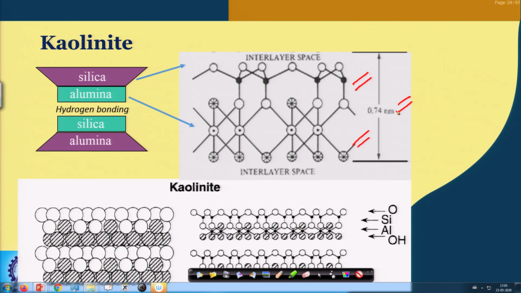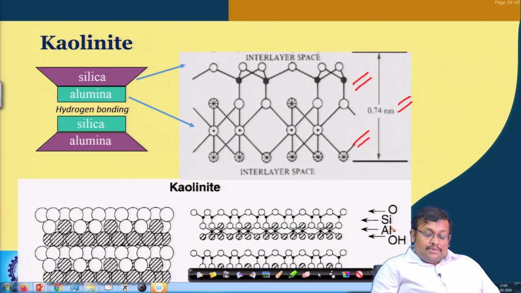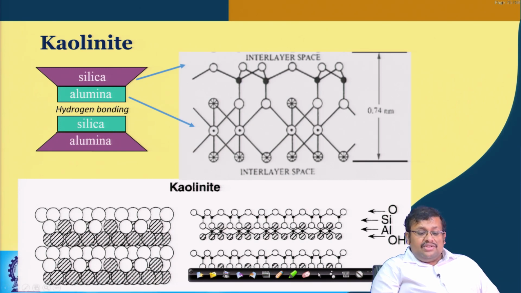You can see that due to the absence of isomorphous substitution, there is no permanent charge development. Only a very low CEC can be seen, around 2 centimole charge per kg, when there is some impurity. When there is an impurity, we can see some charge development.